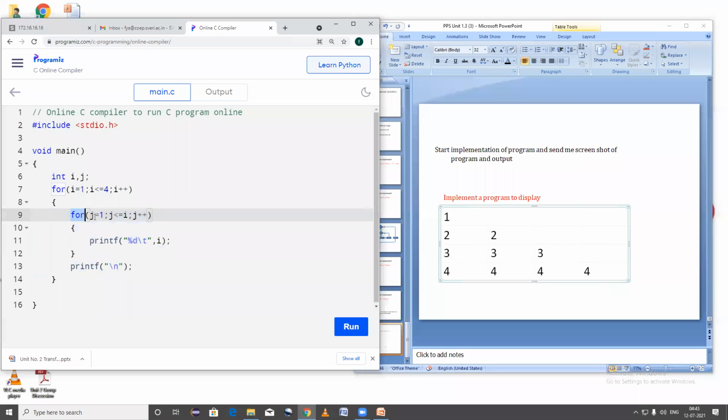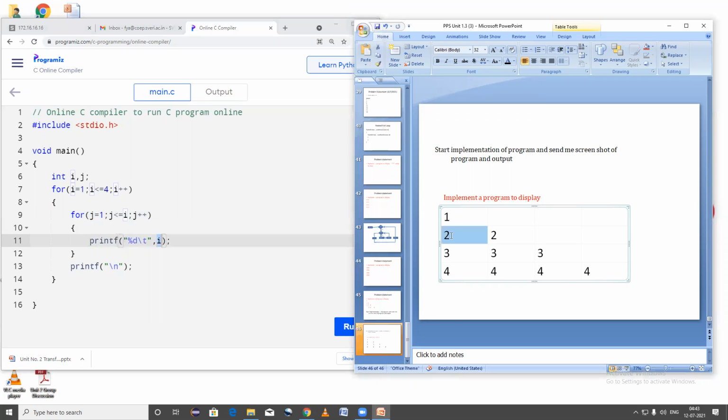It encounters the next statement, a for loop. J is equal to 1. Now J is less than or equal to I. What is the value of J? That is 1, less than or equal to the value of variable I, which is 2. So 1 is less than or equal to 2. Yes, this condition is true. It will print the value of I variable. What is the value of I variable? That is 2. So it prints this 2.